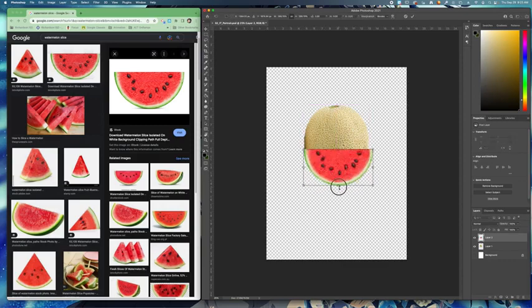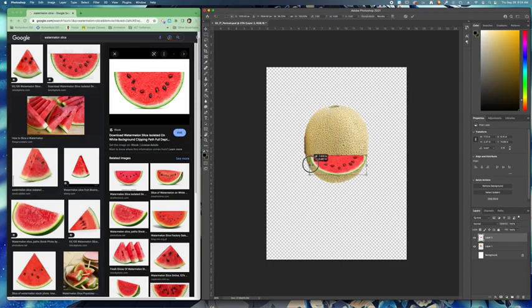Another thing I do want to point out, let's say I want to scale it down, but I want it to be squished. Right now it's scaling in proportion. That means the width and height are both scaling together. If you hold Shift on your keyboard, so I'm going to push Shift down, you can squish it and stretch it however you want. And then click return, and there's a mouth.